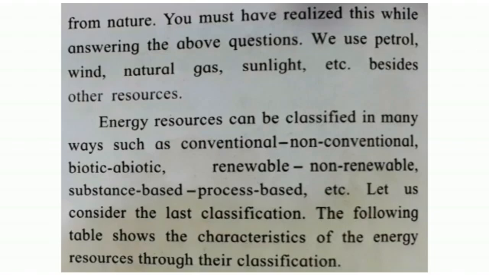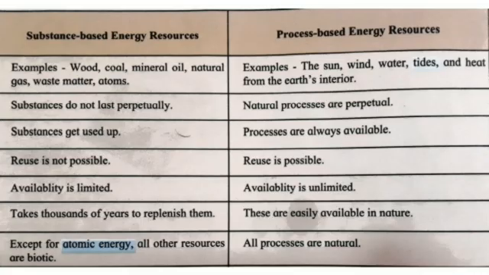Beside other resources, energy resources can be classified in many ways, such as conventional, non-conventional, biotic, abiotic, renewable, non-renewable, substance-based, process-based, etc. Here is the table of substance-based energy resources and process-based energy resources.